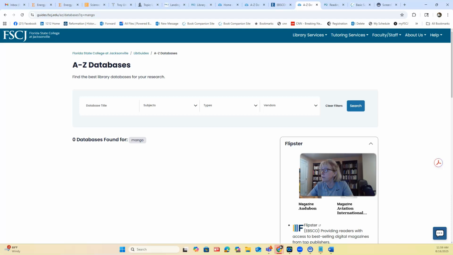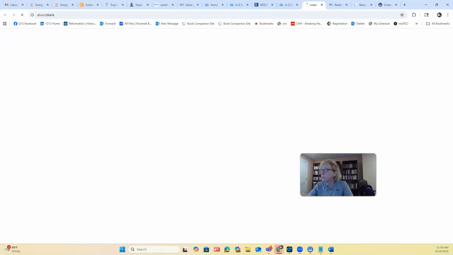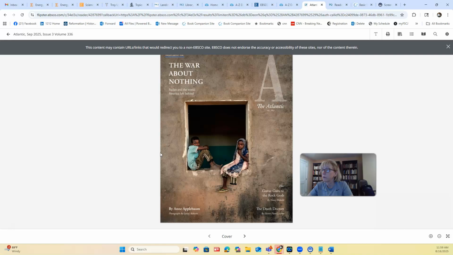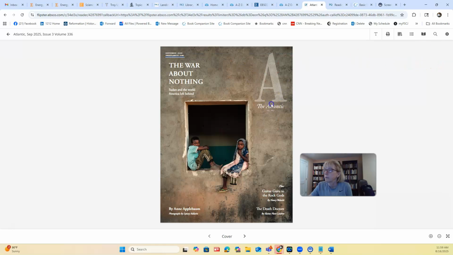The Atlantic. Oh my goodness, you can read the Atlantic? I get so many different emails with enticing and interesting articles. Let's see if it's embargoed. No, it's not even embargoed. Embargoed means that they hold it back and you can't read it for 3 or 4 months until it has been published for 3 or 4 months. The War About Nothing. I saw this and I really wanted to read it. Great, I'm going to read it. It's all about Sudan and the world. Well, America left behind. Well, I dare say we're not the only ones.